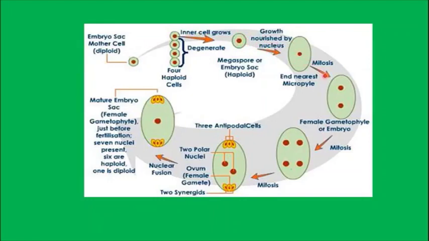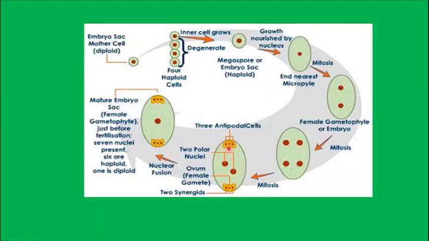it undergoes mitotic division. It divides mitotically to form two cells. It is free nuclear, it doesn't form a cell wall after that. Then again it undergoes mitotic division to form 4 cells, and again mitotic division to form 8 cells. All these are mitotic divisions, but the first one is meiotic or reduction division. Once the 8 cells are formed, there is cell wall formation. So it leads to the 7-celled embryo sac, but actually there will be